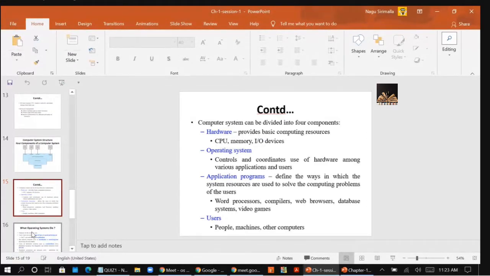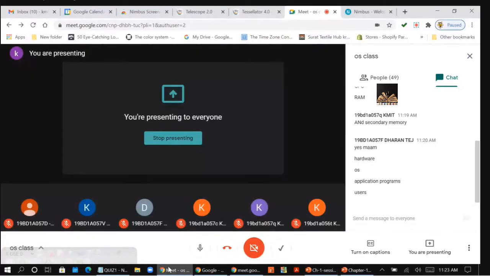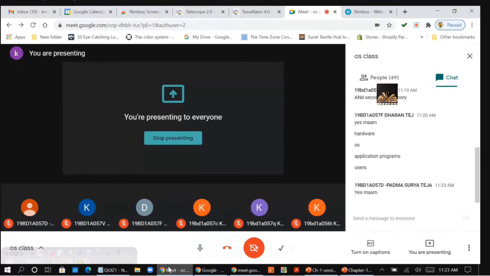Is this clear to you all, the components of the computer system? Yes or no? There are 4 components and I just gave you a briefing about these 4. Hardware means hardware components. OS means it controls and coordinates. It controls the hardware and coordinates its use among various applications. OS provides an environment within which other programs can do their useful work. So this is all about the components.